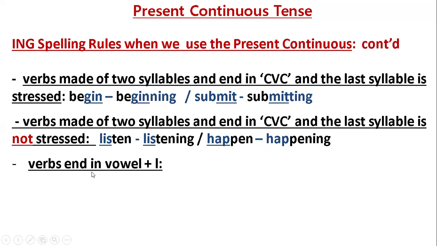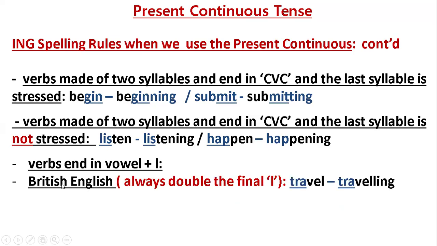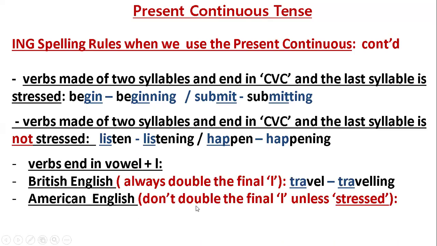Verbs end in vowel and L. In British English, we always double the final L. Travel, travelling. Control, controlling. We double the L. But with American English, we don't double the final L unless it is stressed. It is emphasized. The last syllable is emphasized or stressed in the pronunciation.